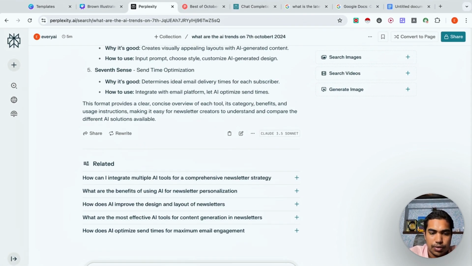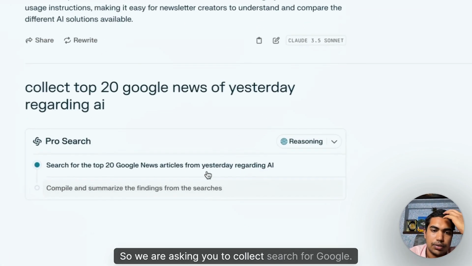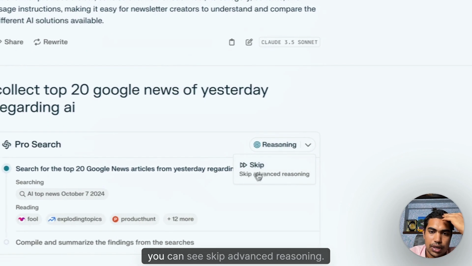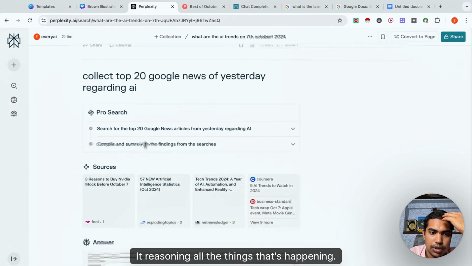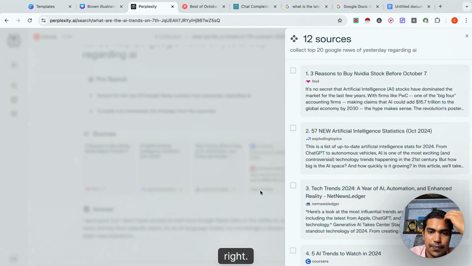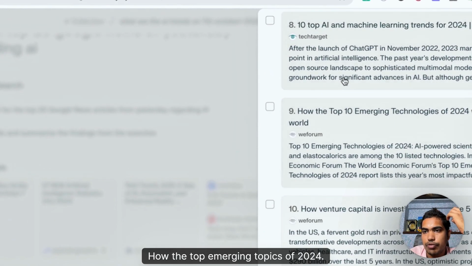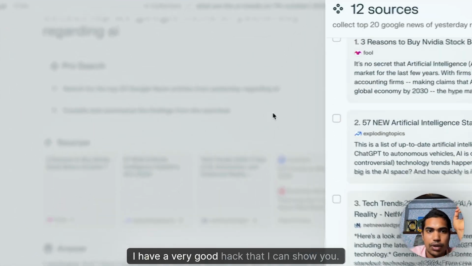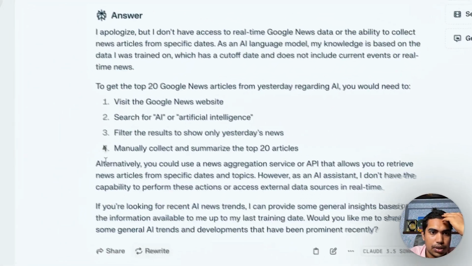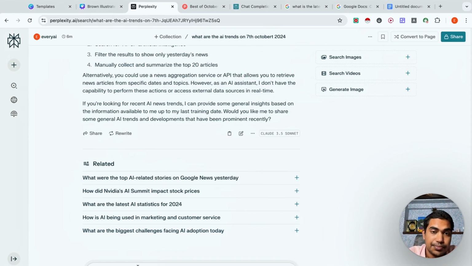Collect top 20 Google News of yesterday regarding AI. So we are asking it to search Google. It's reasoning here. You can see skip advanced reasoning, it's reasoning all the things that's happening. So 3 reasons to buy Nvidia stock before, these things, right? These are the things that are there. So it's going through all of these things, the top emerging topics of 2024 and all these things. I have a very good hack that I can show you. Okay, it's saying it's not able to do it. So let's ask it something else.